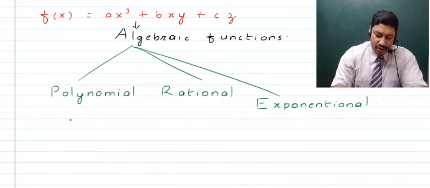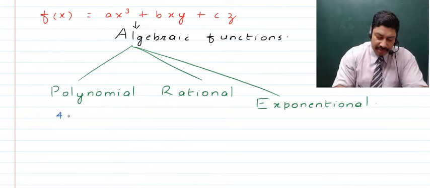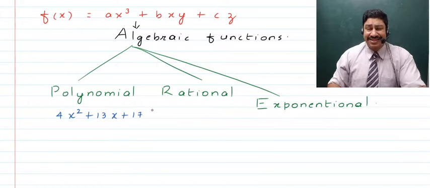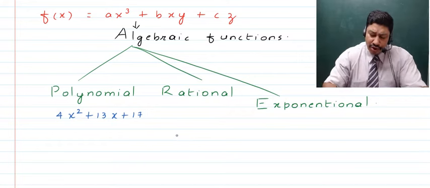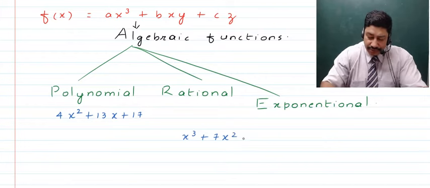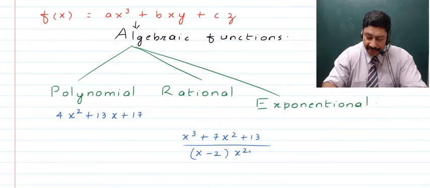Let's say now we talk about the polynomial function. We've already had an example. If we talk about something like 4x square plus 13x plus 17, you know that this is a polynomial algebraic function. Now if we talk about a rational function, it can be something like x cube plus 7x square plus 13 divided by (x minus 2) times (x square plus 13).